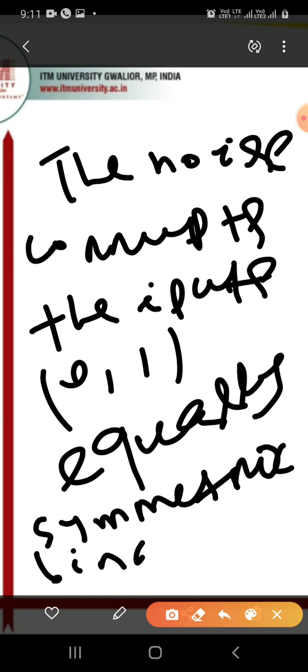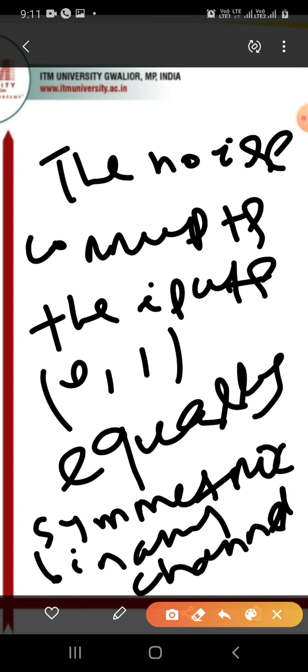And BSC is a memoryless channel since each output bit from the channel depends only on the corresponding input bit.